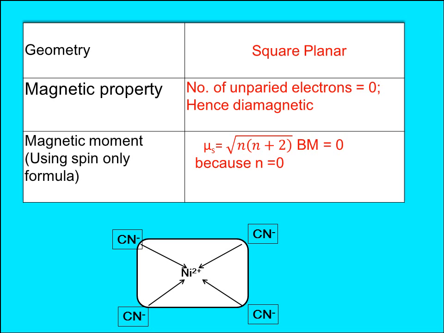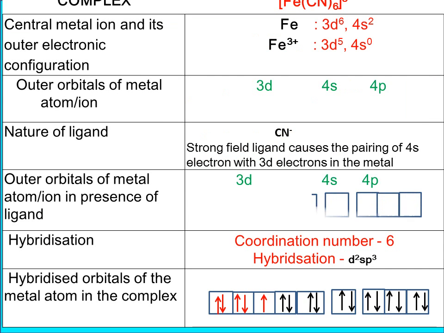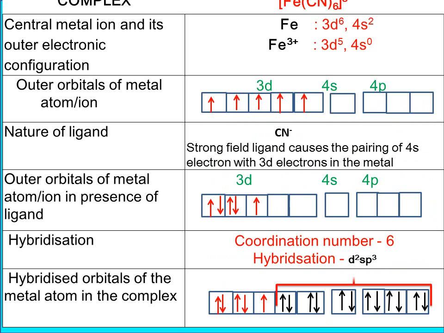How many unpaired electrons are present in that previous shot? 0. There are no unpaired electrons, so all the electrons are paired. So it is diamagnetic. Nickel tetracyano complex is also diamagnetic, and so the magnetic moment will be 0 because the number of unpaired electrons is 0. Square root of n(n+2) will also become 0. The shape of nickel tetracyano complex is given, which is square planar. Nickel tetracarbonyl and nickel tetracyano actually have coordination number 4.